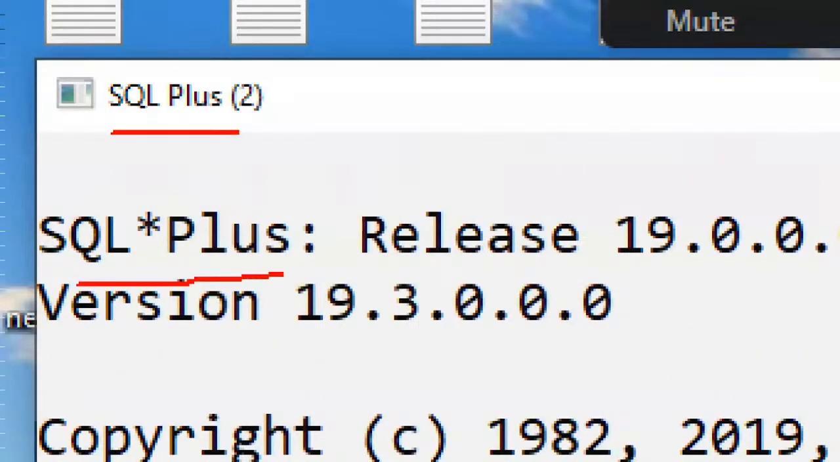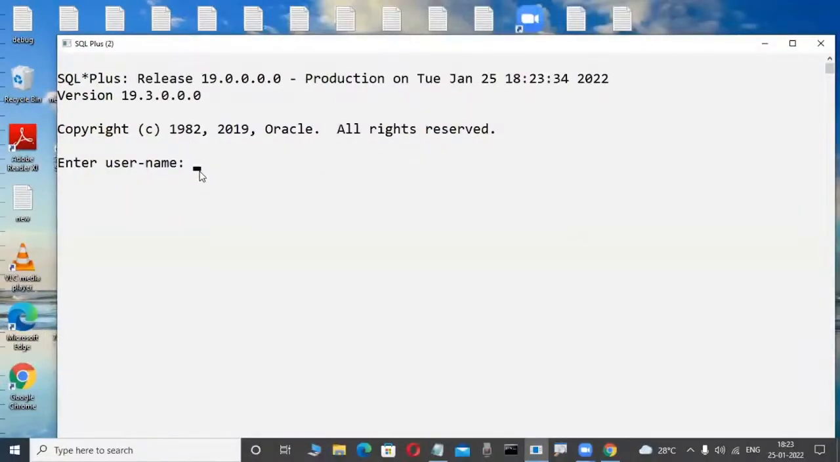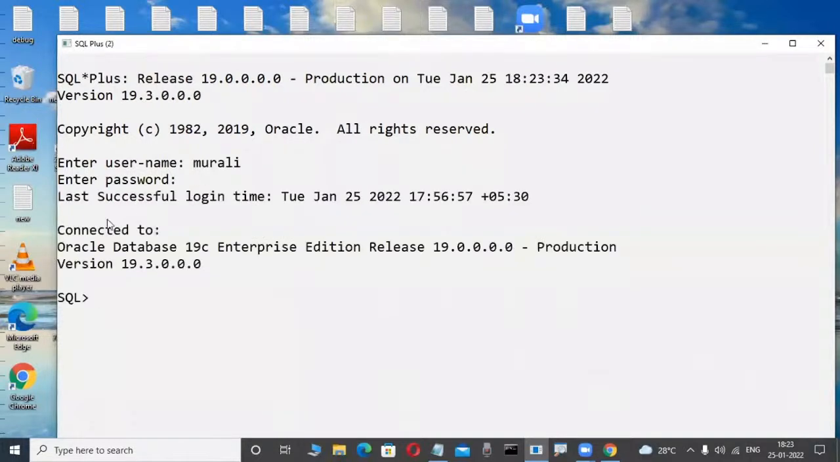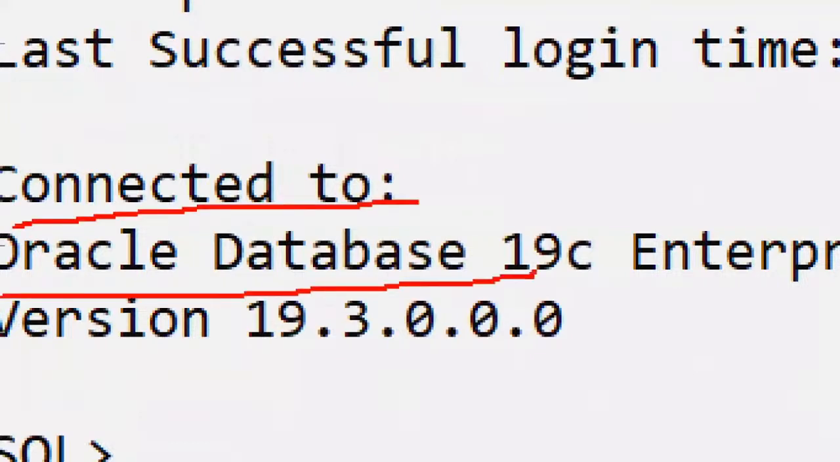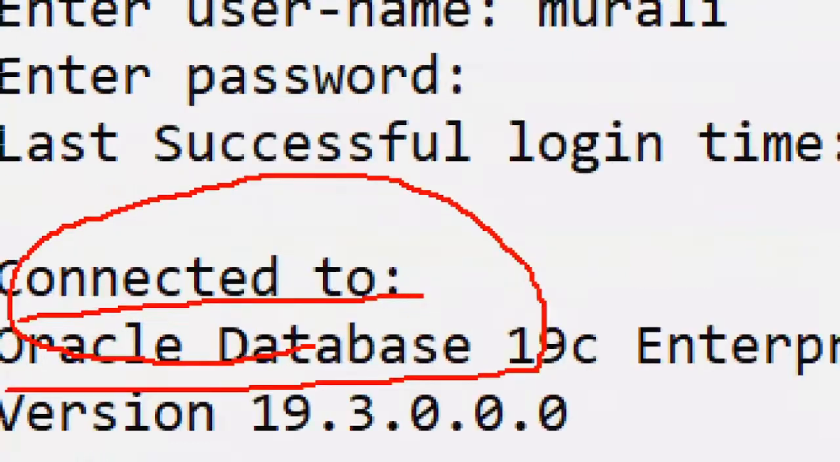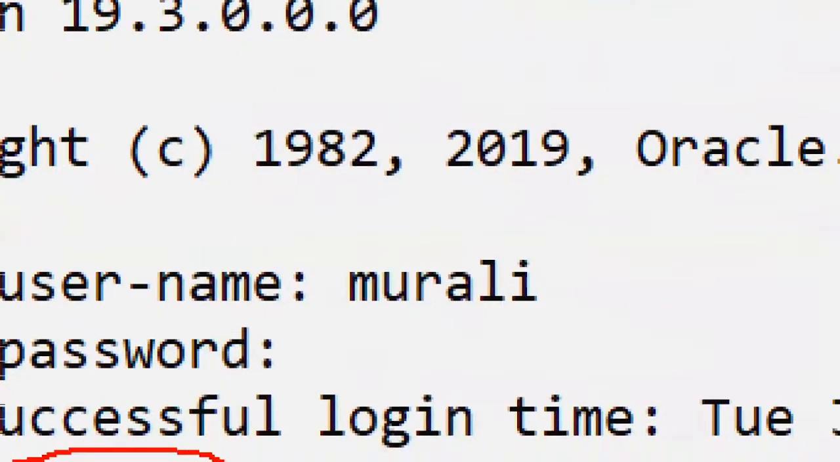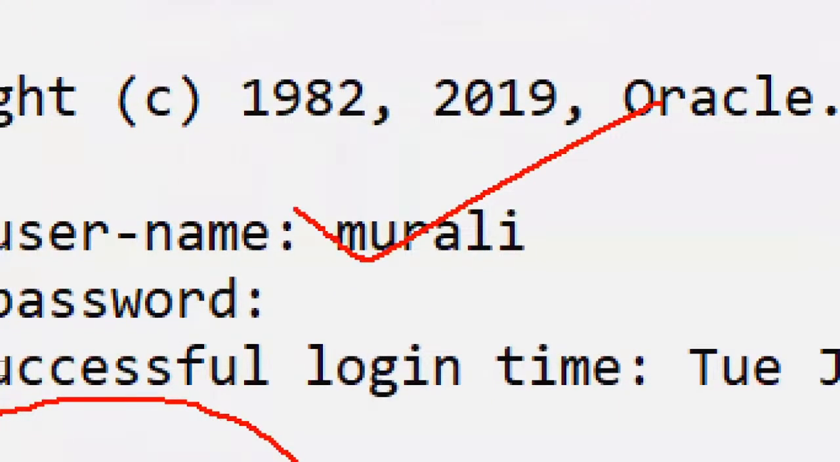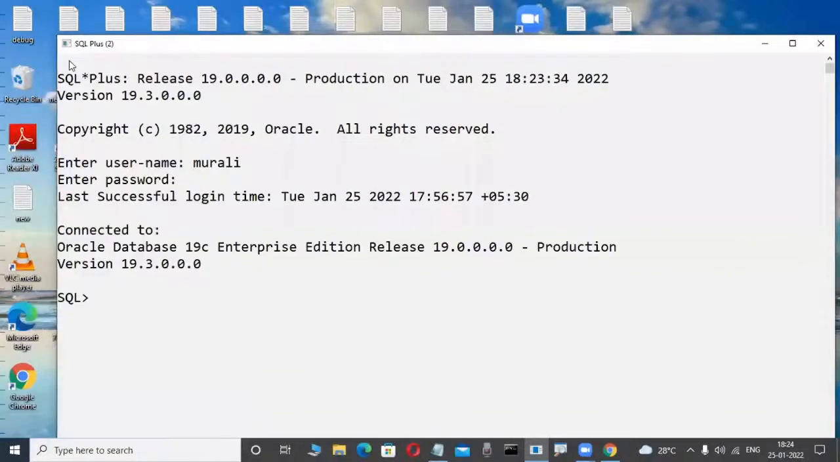Through this tool, users are connected to the database. Suppose I am a user, Murali is a user. For example, in the future you will all be familiar with users. This user is connected to the Oracle database. This is a server. But how are these users connected to this database? By using this interface, that is the SQL Plus client tool, one of the tools.